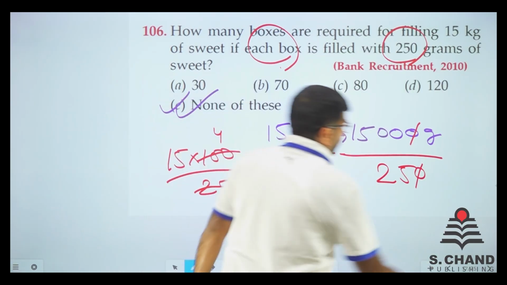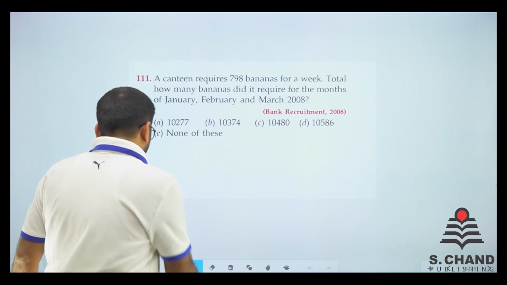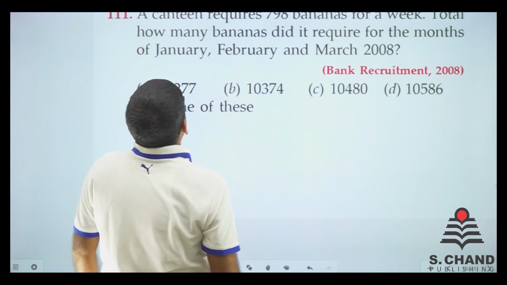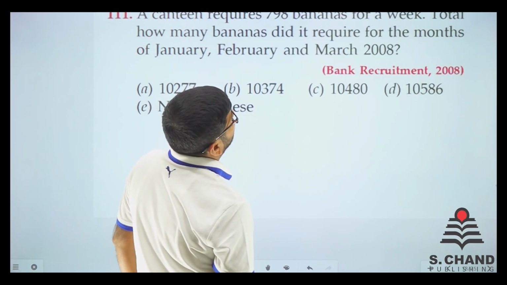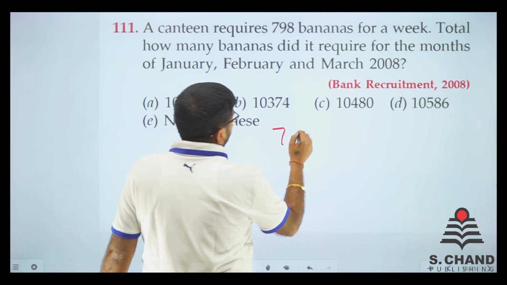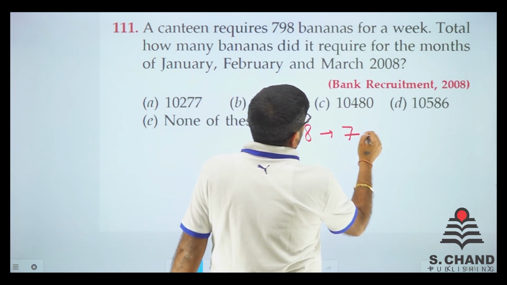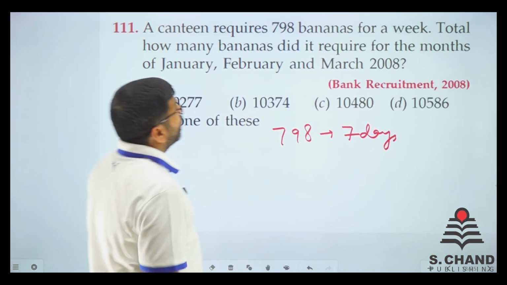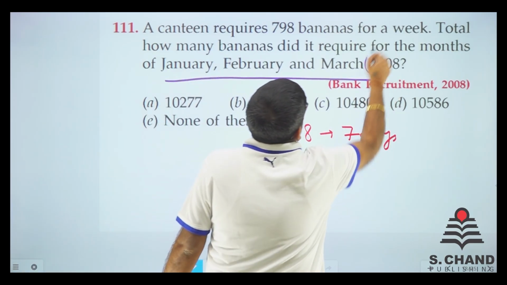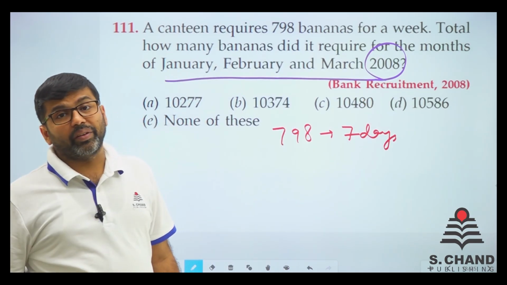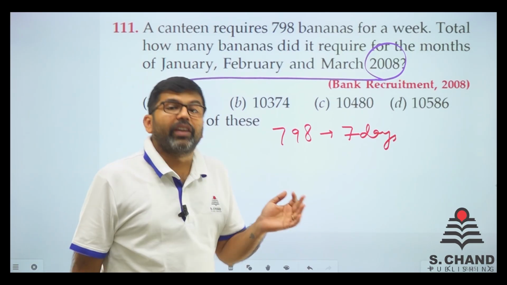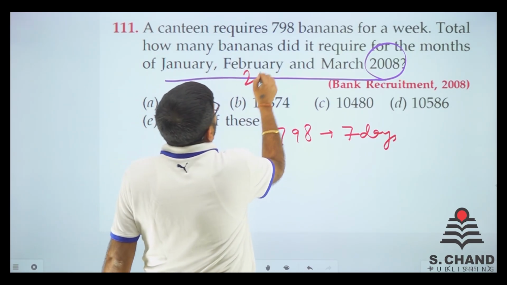So we move on to the next question. Here we go. We have question number 111 with us. It is also a previous year question. A canteen requires 798 bananas for a week, so it is 798 for 7 days, right? Now how many bananas did it require in total for the months of January, February and March 2008? Why is this 2008 given? 2008 was a leap year. So if it was a leap year, February had 29 days.